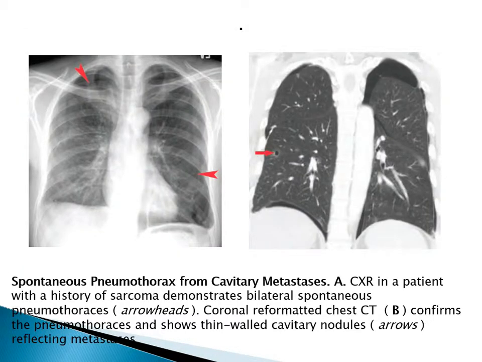Here we have a chest X-ray in a patient with a history of sarcoma. This is what I mean by spontaneous secondary pneumothorax. Bilateral spontaneous pneumothorax. In the other image, a coronal reformatted chest CT confirms the pneumothorax and shows thin-walled cavitary nodules reflecting metastasis. So this is a secondary spontaneous pneumothorax.